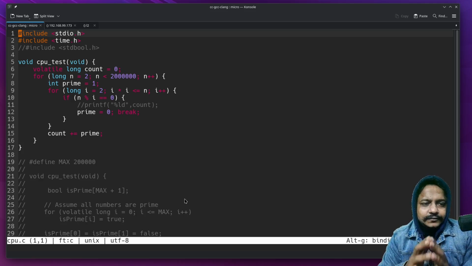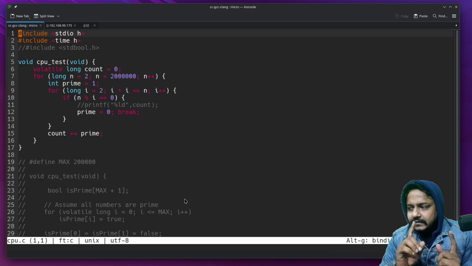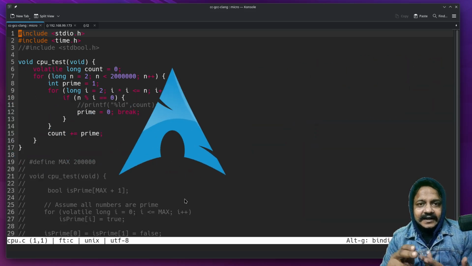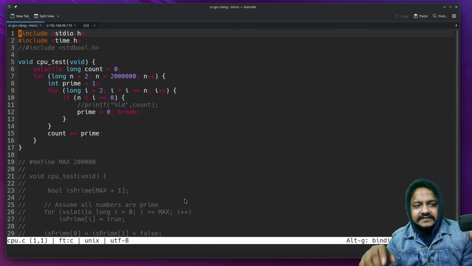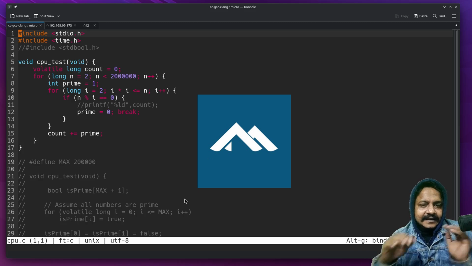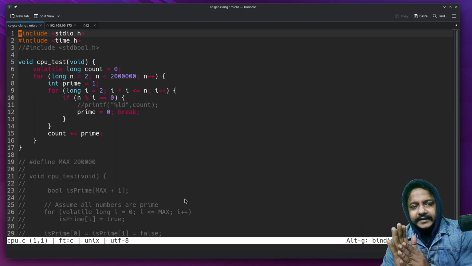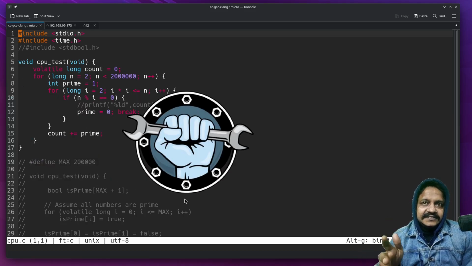And I have decided to do the test on different systems on bare metal. Right now I have three systems. One is based on GoPOS, you can say a variant of Arch and NixOS. I have FreeBSD, and I have a system with Alpine Linux. Alpine Linux on hardware, not virtualized. So I am hoping to get a clearer result so that it helps me decide which tool to use, whether it is CC, GCC or CLANG.